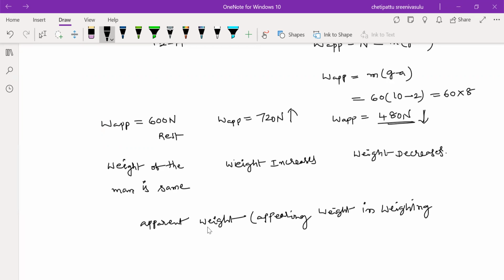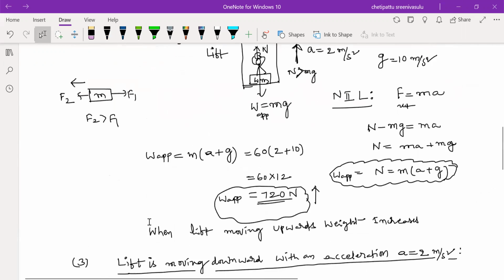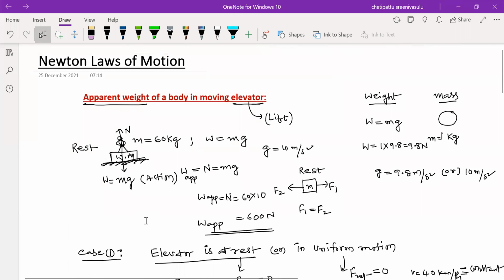So in these three cases, the weight of the object or man is the same in the rest case. When it is moving upward, you may feel the weight increases, and when the lift is moving downward, the weight decreases. These are the three cases. Based on these, we can derive some other cases also. This is about the weighing machine. Thank you.